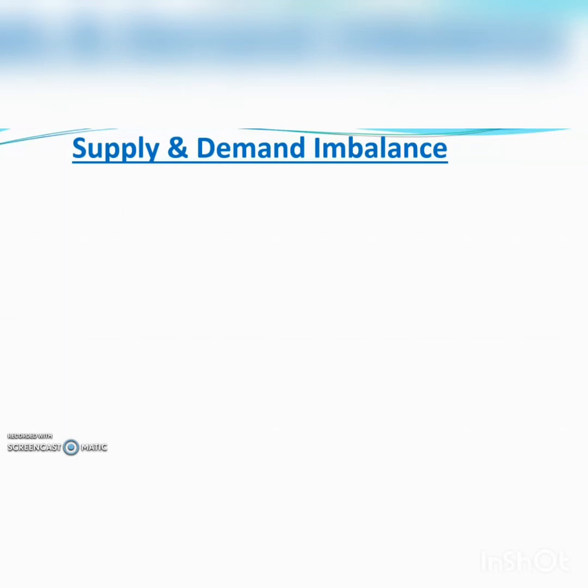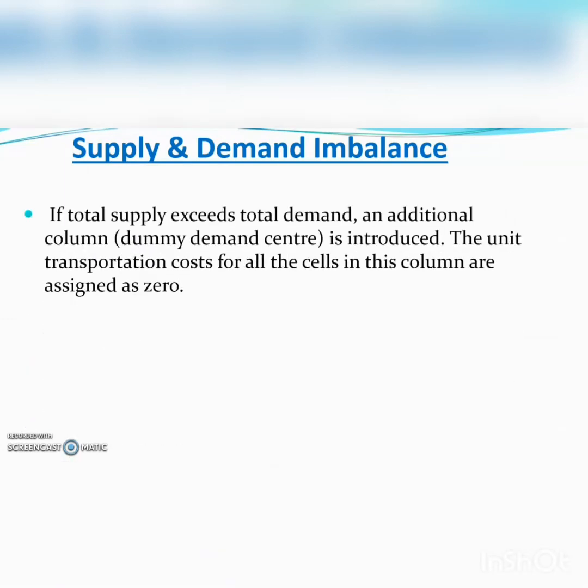Now, if for a given problem total supply exceeds total demand, in that case we have to add a dummy demand center. We have to create a dummy demand center with the excess supply as the demand of that center. The unit transportation costs for the cells in this column, that means in this dummy demand center, are assigned as 0.